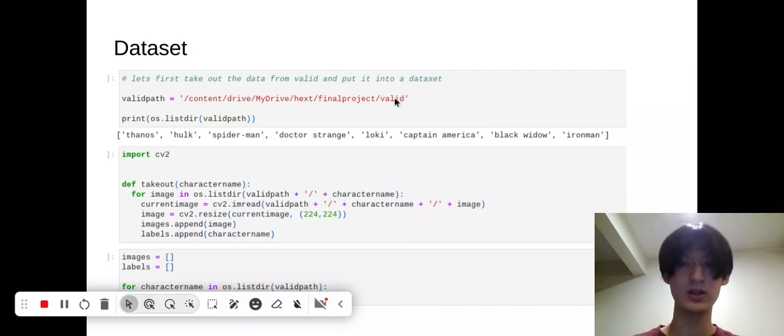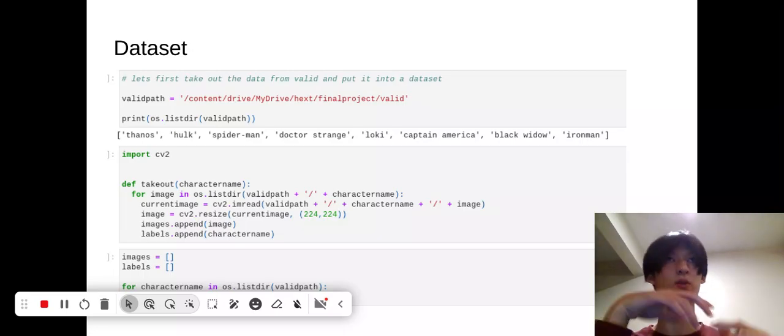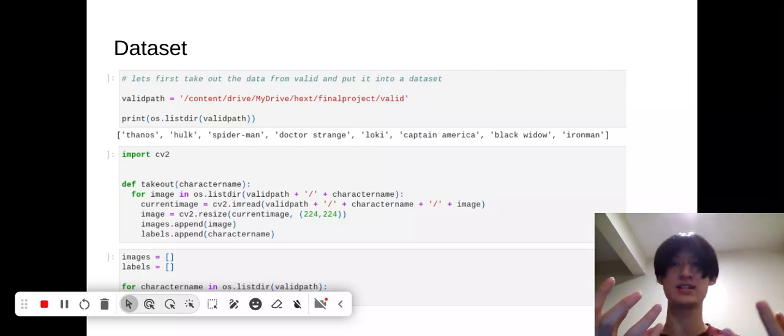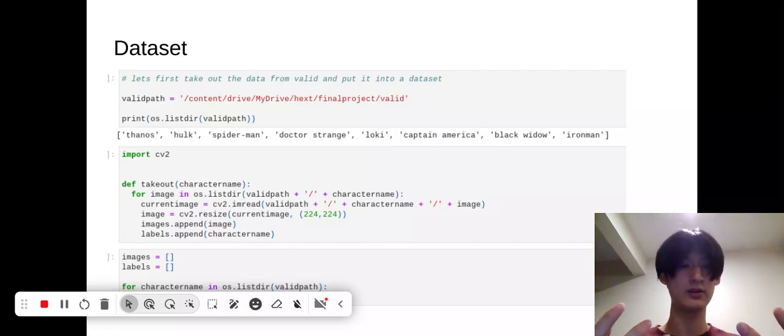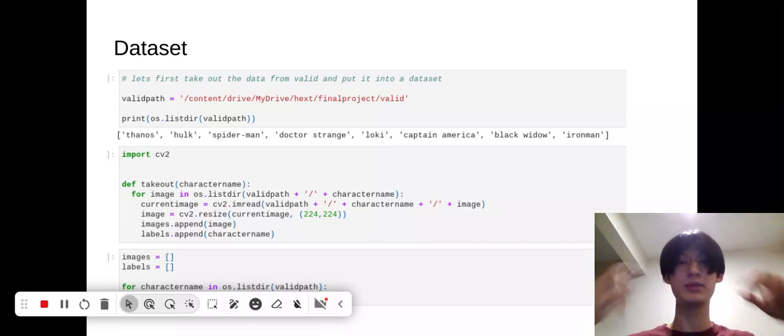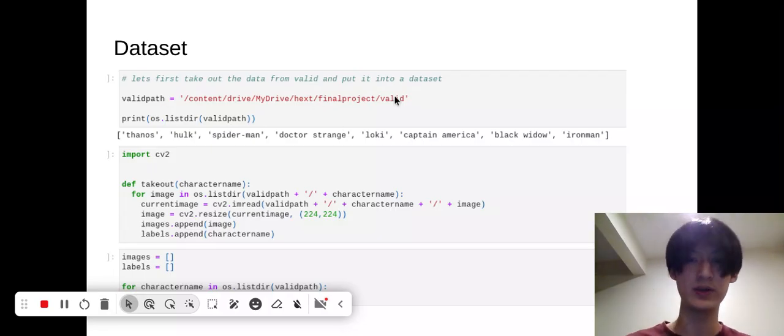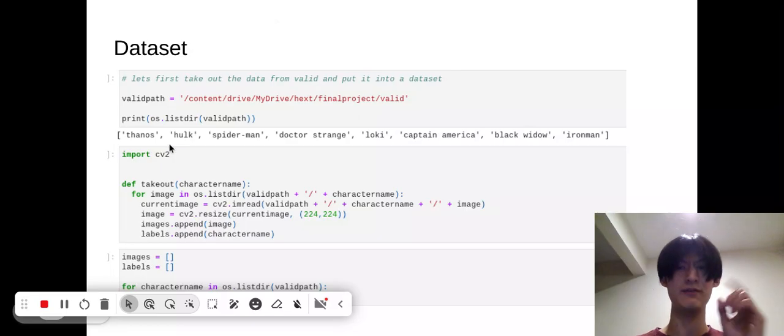Here's the path in my Drive. This data set is a little bit weird. It's not the best quality. It's already split into a train and a valid, but there's no test, and we don't know how they split it. So what I did was take all the data inside their train and valid and add it into one big bunch, and then I split it later myself.